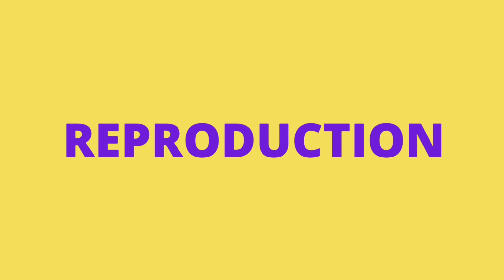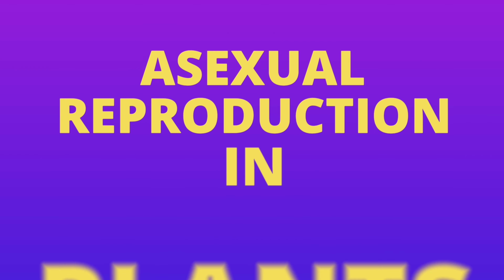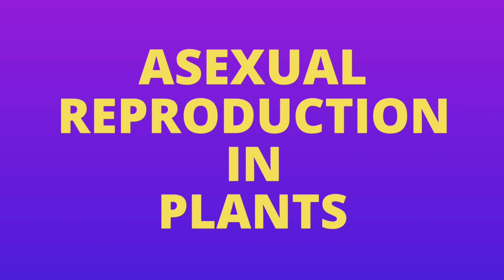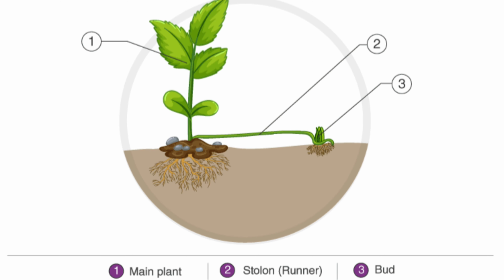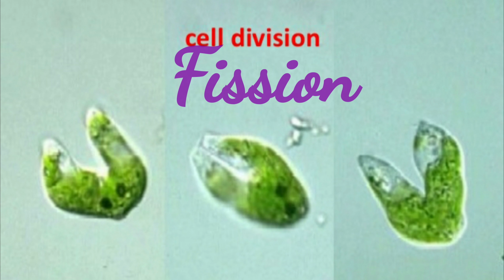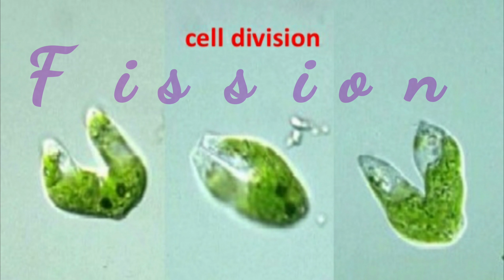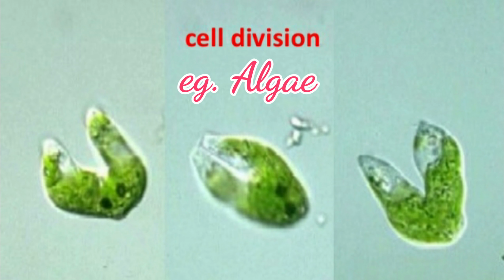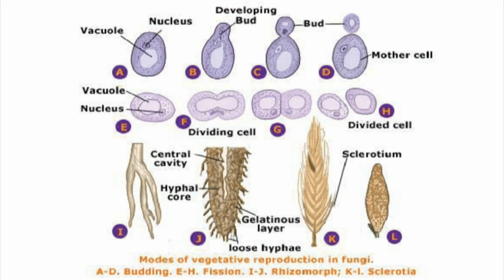And the next topic is asexual reproduction in plants. The commonly observed modes of asexual reproduction in plants are as follows. The first one is fission. It is the simplest of all asexual methods. It is commonly found in algae, fungi, and Monera.